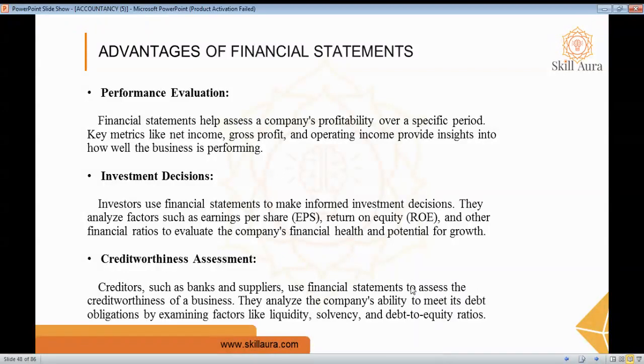And next is creditworthiness assessment. Here, creditors such as banks and suppliers use financial statements to assess the creditworthiness of the business. They understand whether the business is capable or not. They analyze the company's ability to meet its debt obligations, with the help of examining factors like liquidity, solvency, and debt to equity ratio.